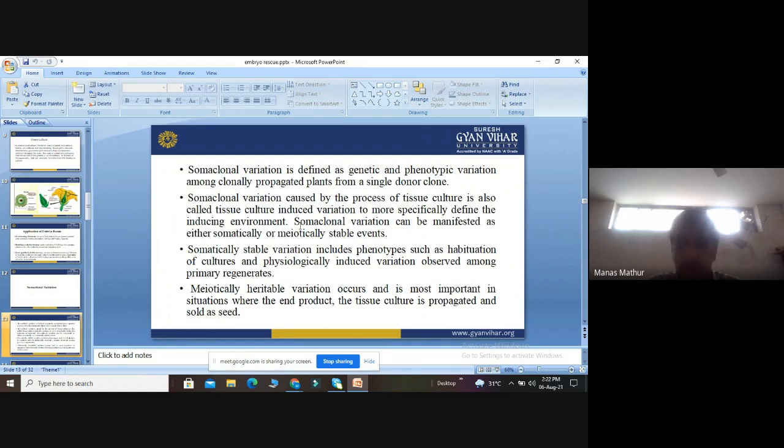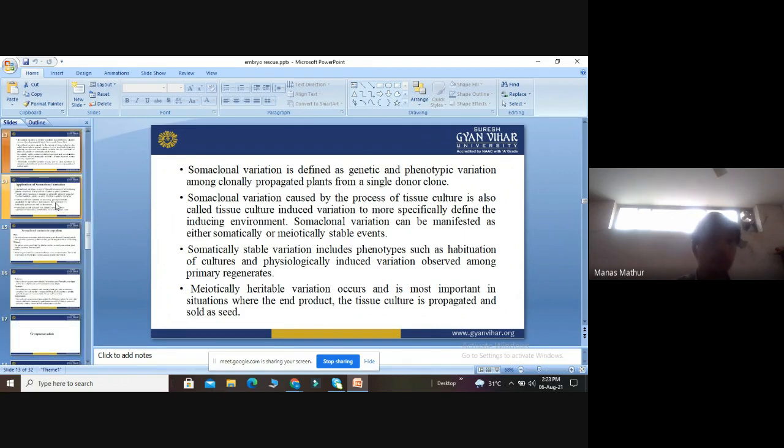Meiotically heritable variation is important in situations where the end product is seed, meaning the tissue culture plant is generated and seed is isolated from that plant. Both somatically stable variation and meiotically heritable variation support somaclonal variation. We know that it is a kind of phenotypic variation induced by the tissue culture technique.